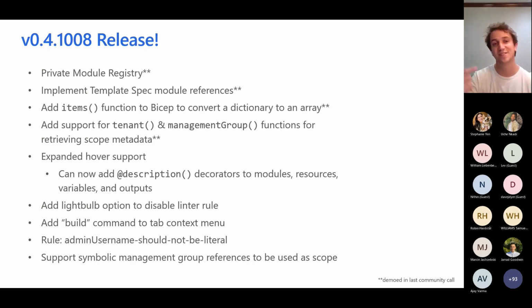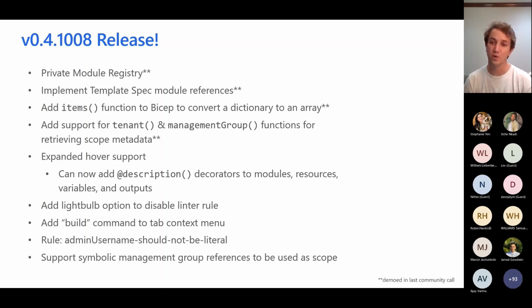Now the other items, expanded hover support. You can add this @description decorator to every keyword. So modules, resources, variables, outputs, and we will show those in context where it makes sense. Right now we show them on hover. There's an ask to get those shown in the completions list as well. So we will do what is expected there, which will just make authoring modules easier. You'll have more context where you need it.